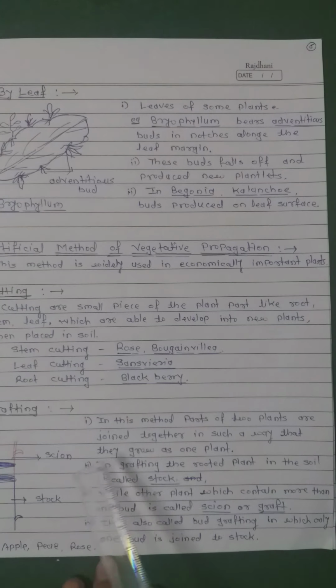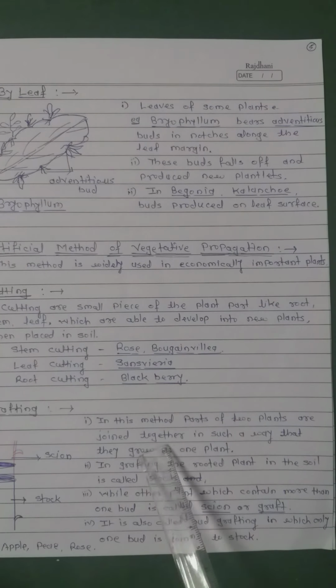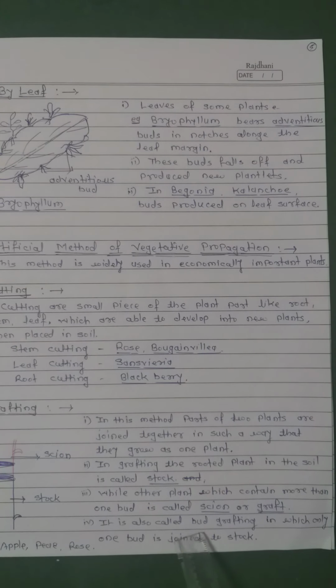Now, grafting. In this method, the parts of two plants are joined together in such a way that they grow as one plant. In grafting, the rooted plant in the soil is called stock, while the other plant which contains more than one bud is called scion or graft. It is also called bud grafting, in which only one bud is joined to the stock. For example, apple, pear, rose.